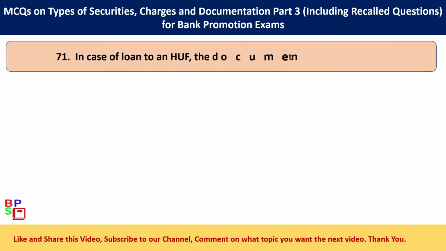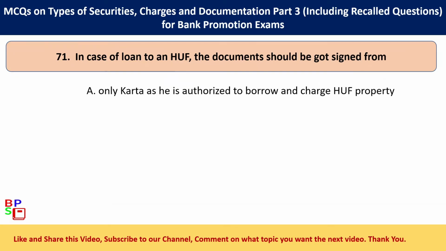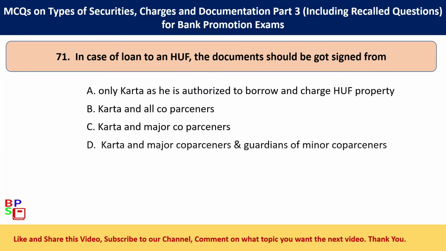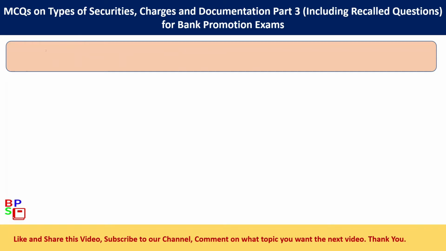71. In case of loan to an HUF, the documents should be got signed from Option A only Karta as he is authorized to borrow and charge HUF property. Option B Karta and all co-partners. Option C Karta and major co-partners. Option D Karta and major co-partners and guardians of minor co-partners. The correct answer is option C, Karta and major co-partners.